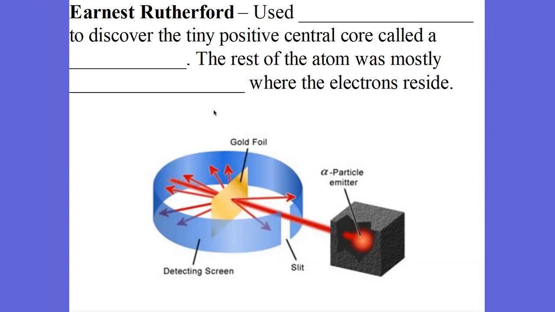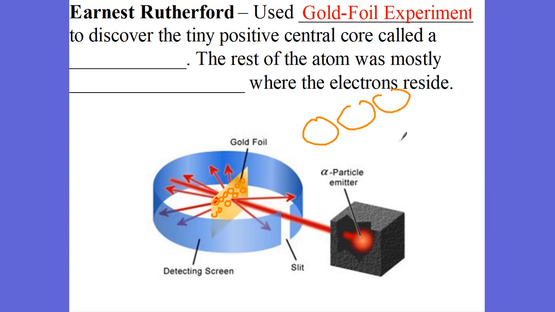Well, came along an English dude named Rutherford. Ernie, he used what's called a gold foil experiment. Okay, and so with the gold foil, what he did was you can get very, very thin gold foil, and so you have all these little almost elemental atoms of gold. So gold. It's basically just atoms of gold. Okay, and so if you have all these atoms of gold lined up next to each other, he was able to emit alpha particles.